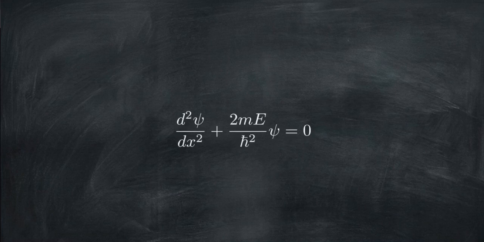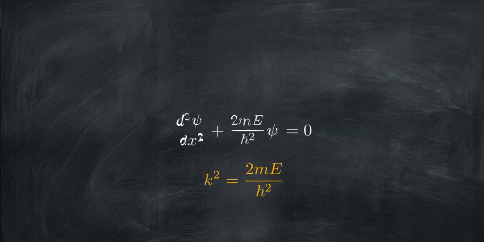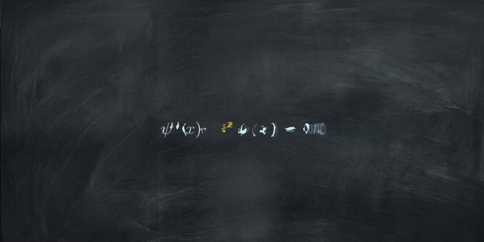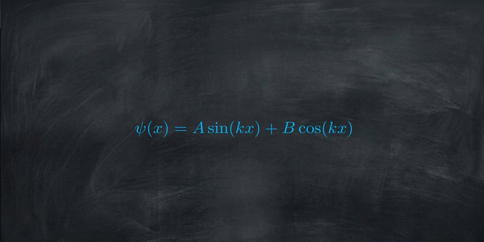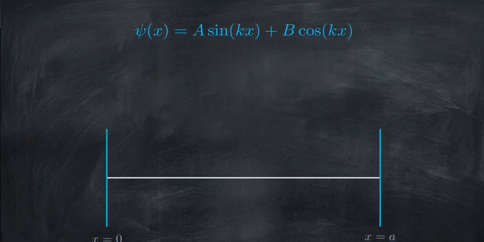To find the allowed states for our trapped particle, we use the one-dimensional, time-independent Schrödinger wave equation. Solving this second-order differential equation yields a general mathematical solution. The wave function psi of x equals a sine kx plus b cosine kx. We have to apply our physical boundaries to this math. At the left wall, where x equals 0, the wave function must be 0. If we substitute 0 for x, the sine term vanishes, but the cosine of 0 is 1. To keep the equation balanced and satisfy the boundary, the constant b has to be 0.